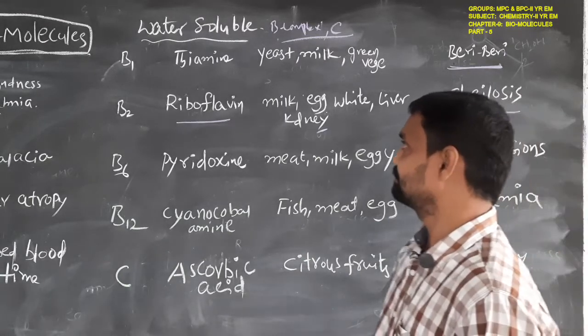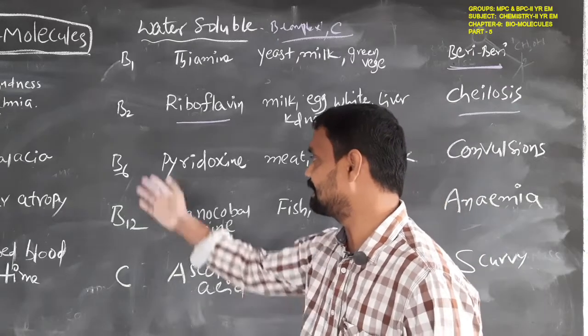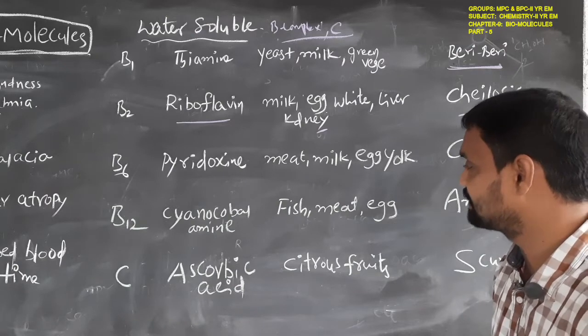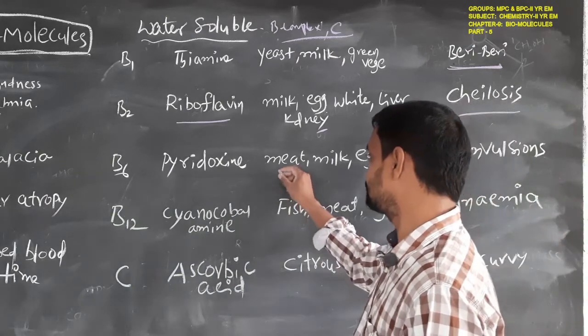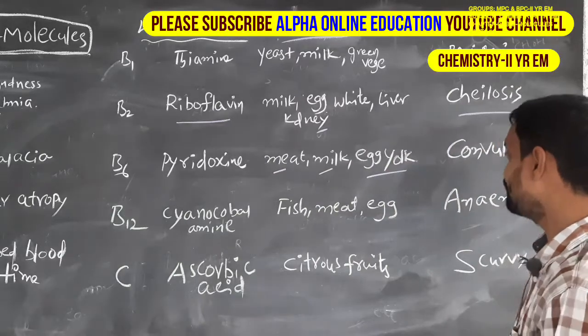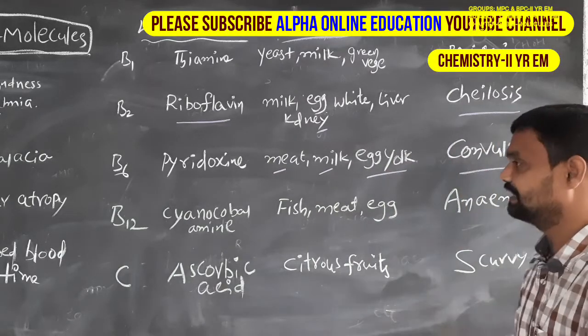Another water soluble vitamin is B6. The name of vitamin B6 is pyridoxine, and the main sources are meat, milk and egg yolk, and the disease is convulsions.